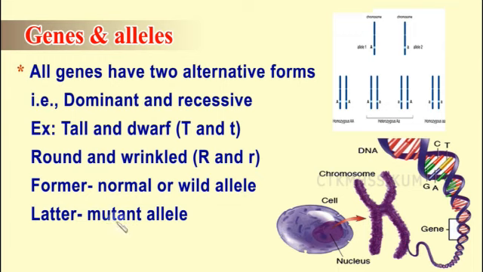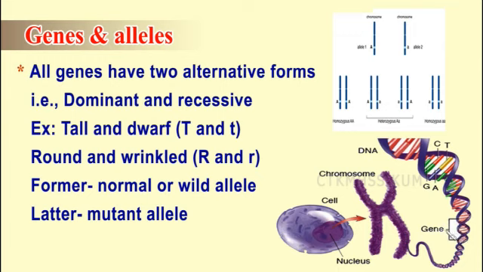So that mutant allele is the recessive allele. You see this diagram. This is the nucleus, so the cell contains the nucleus. This nucleus contains chromatin reticulum. The chromatin reticulum, during cell division, gets condensed into chromosomes. This chromosome is completely packed with DNA. If it is unwound, we get the spiral DNA, and a segment or portion of the DNA is called a gene, and the alternate form of this gene is called an allele.